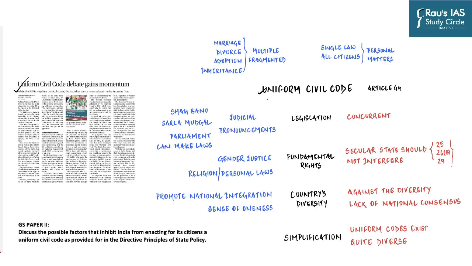Now, uniform civil code, or the formulation of one law to be made applicable to all religious community in matters such as marriage, divorce, inheritance and adoption, is a burning issue for Indians and especially for politicians. Now, it is a proposal in India to formulate and implement personal laws of citizens which apply on all citizens equally regardless of their religion, sex, gender and sexual orientation. Now currently, personal laws of various communities are governed by their religious scriptures.